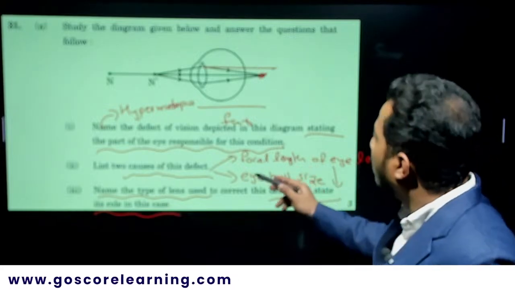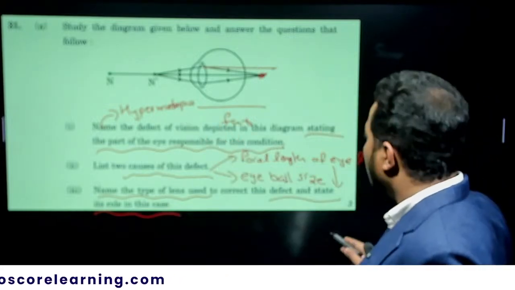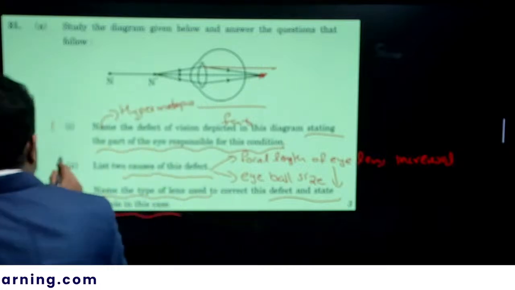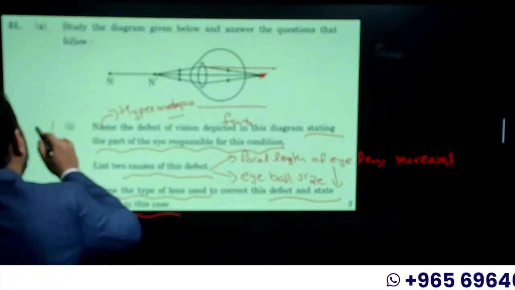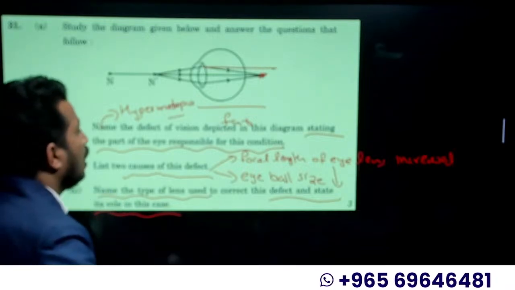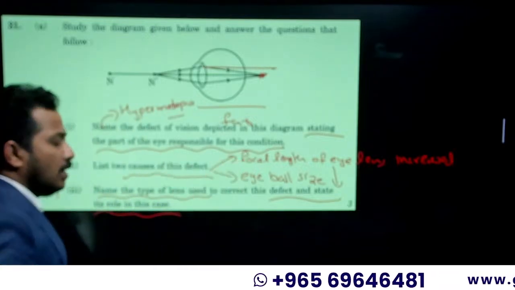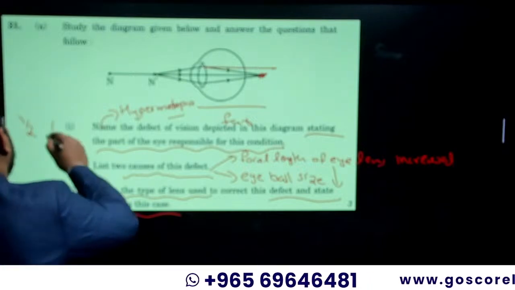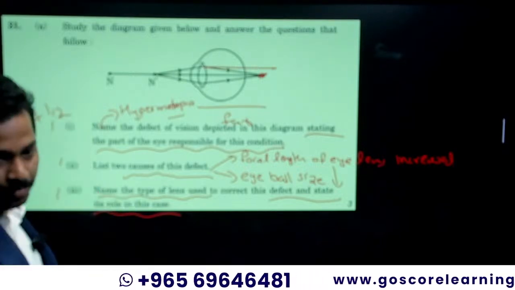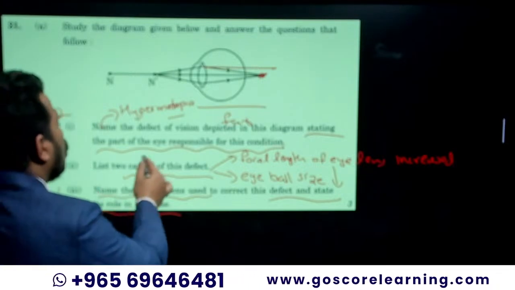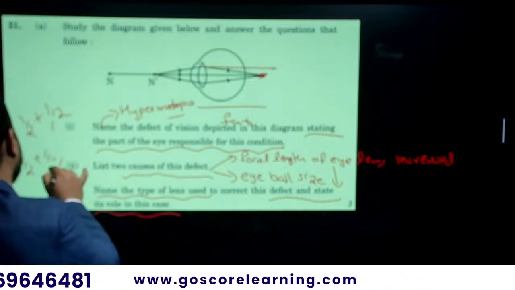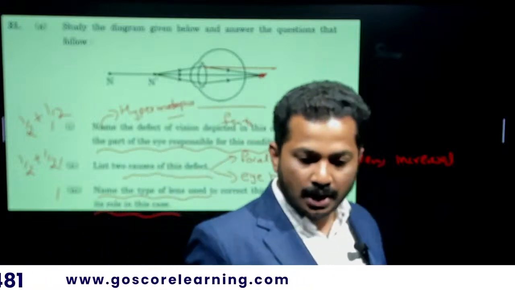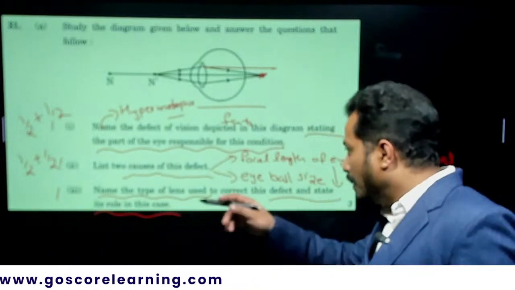If you are simply writing hypermetropia, as it is a 3-mark question, 1 mark here, 1 mark here, 1 mark here. If you are simply writing hypermetropia only, you are going to get half mark only for this. If you are writing the part of the eye responsible for this, then only you will be getting half plus half. Okay, state 2 causes of this defect. For one cause you will be getting half plus half, then only you will be getting 1 mark. Okay, name the type of the lens used.